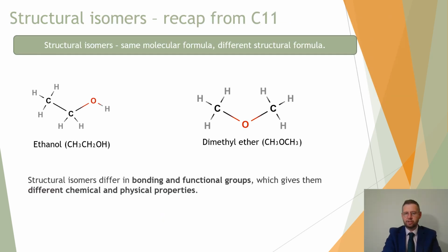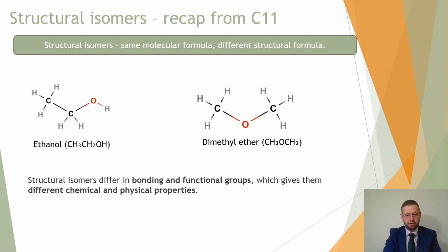We now need to talk about the shapes and very specific locations of the atoms in these amino acids. And to do this, we just need to revisit chapter 11 for a second, where we spoke about structural isomers. Structural isomers have the same molecular formula, but different structural formula. So here is an example, ethanol and dimethyl ether.